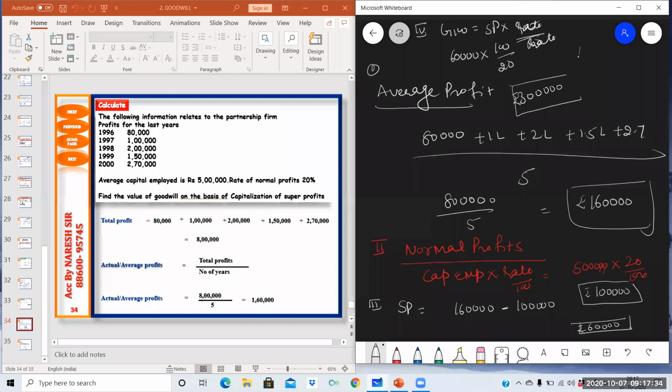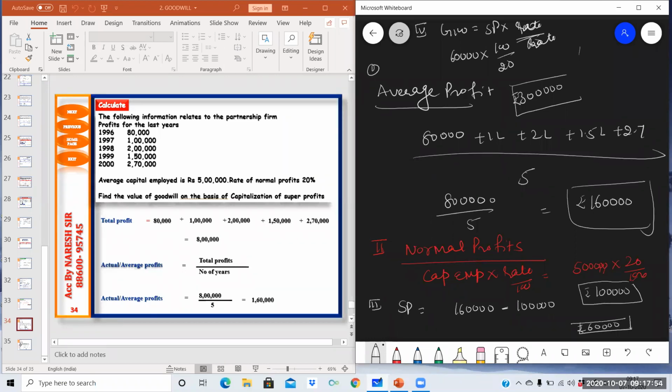If you are writing the stepwise answers in a box, it will be easy for the examiner as well as for you. And every time when you are writing the answer, you have to write the unit. Rupees is must to write, otherwise 1 mark may be deducted.